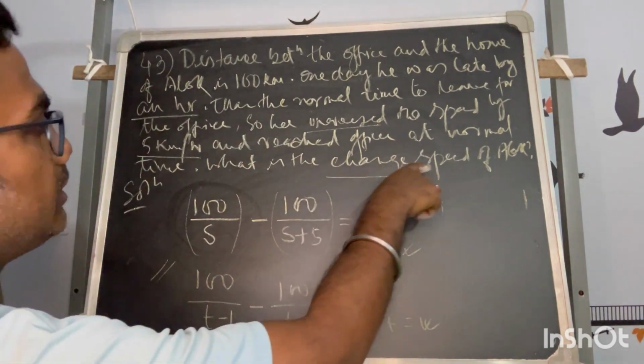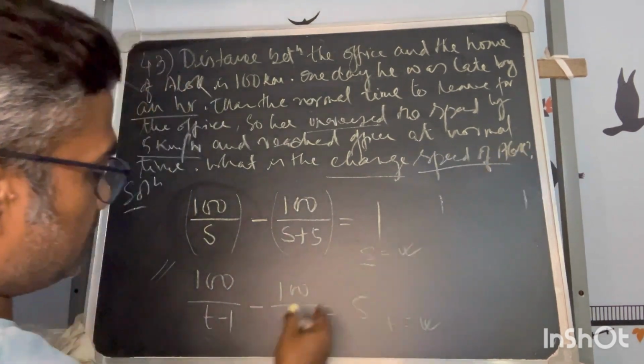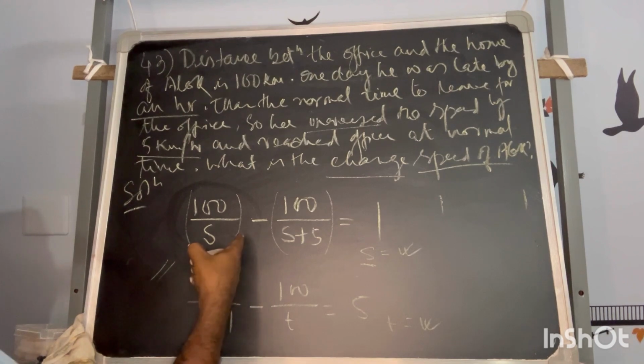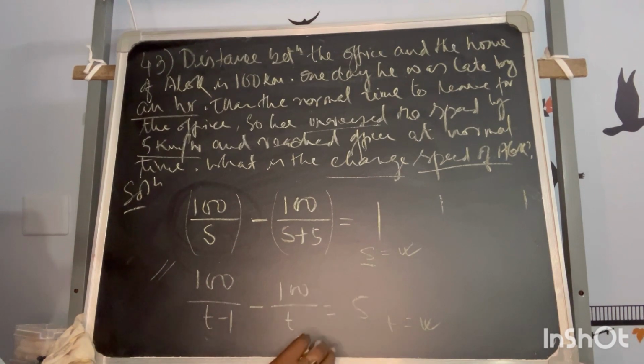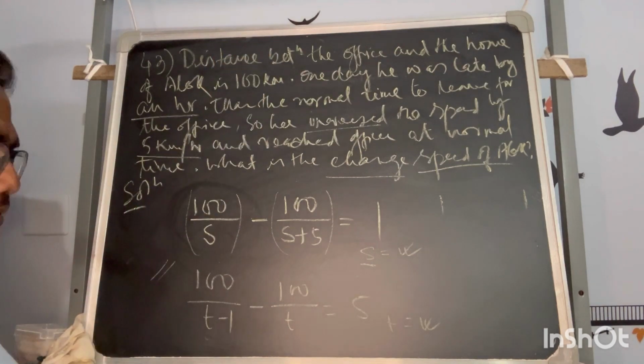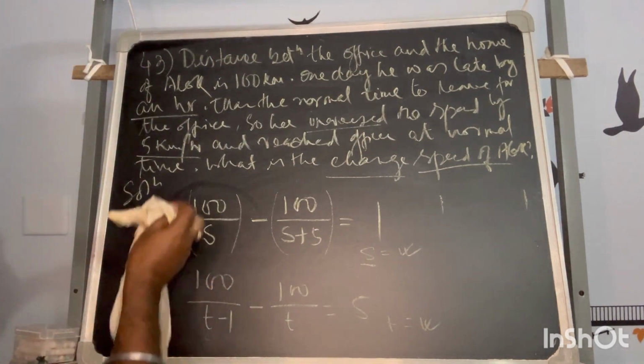But now the requirement is speed, not time, so I need not think this way; I have to think that way. Both equations can be found with respect to the information given. Understood? So solve it for yourself.